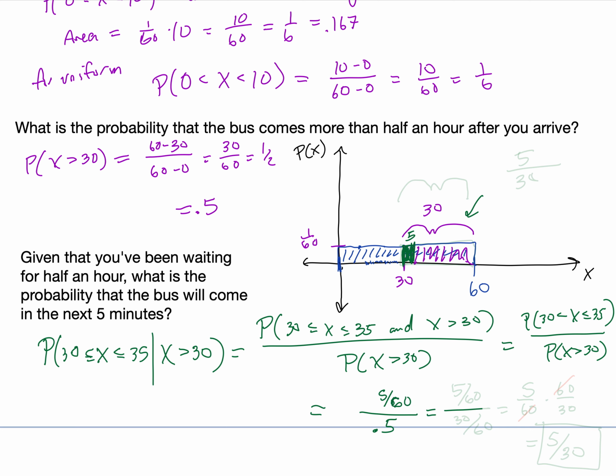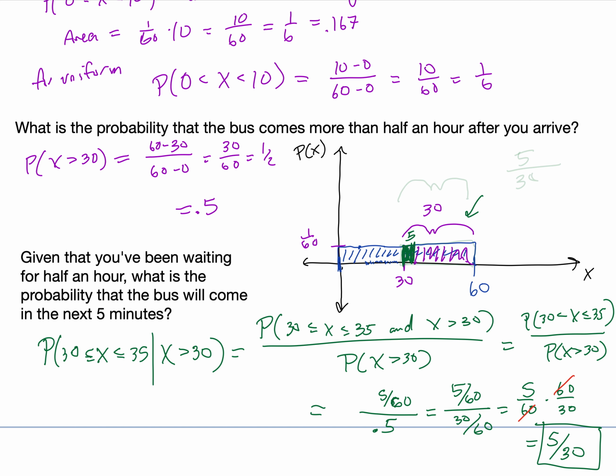So this is 5 over 60 divided by 30 over 60, or 1/2. When we divide fractions, we multiply by the reciprocal. So this is 5 over 60 times 60 over 30. We can cancel the 60s, and so we've got 5 over 30 as our final answer.